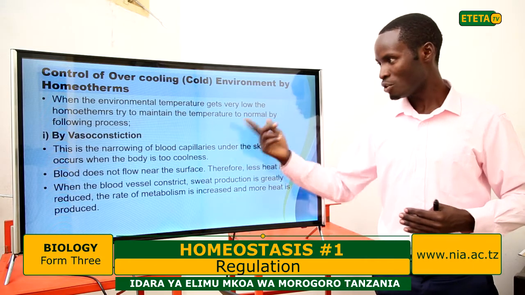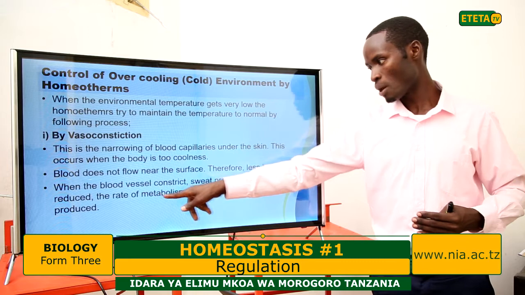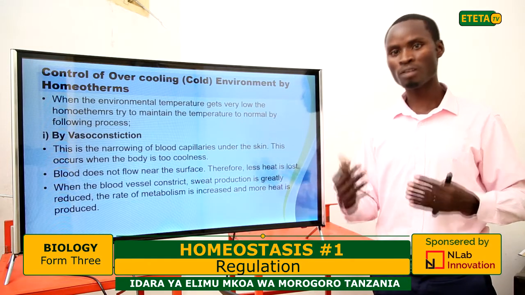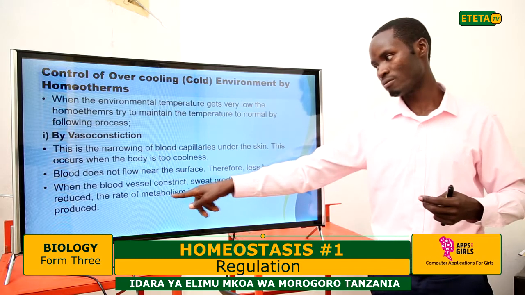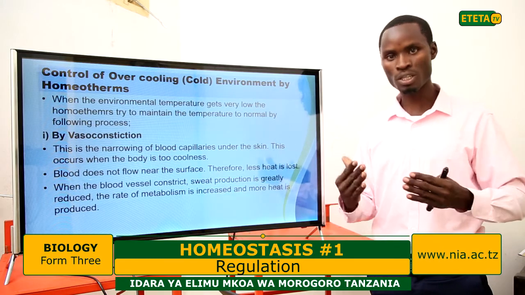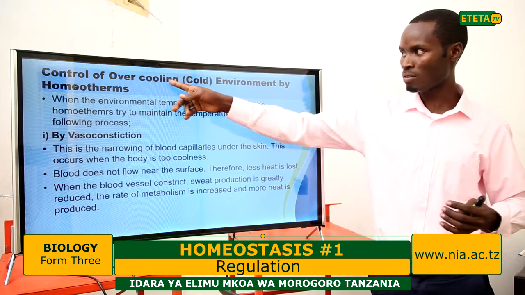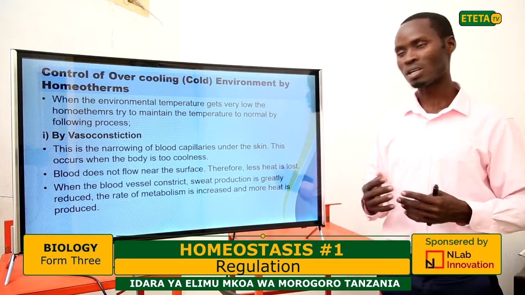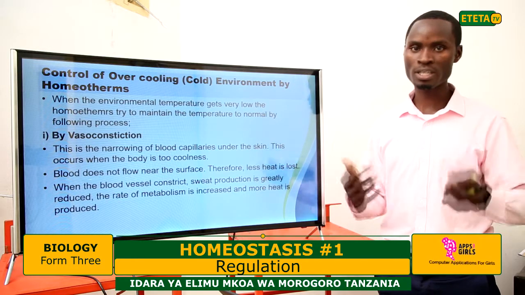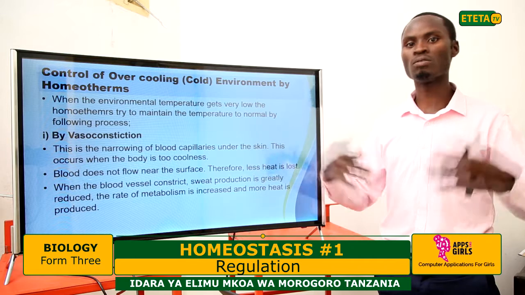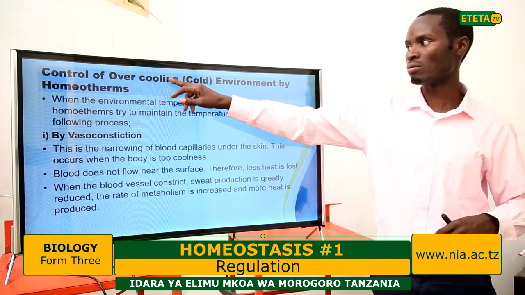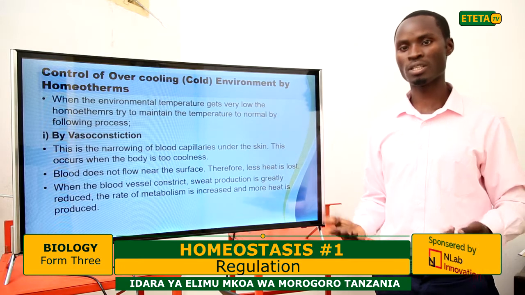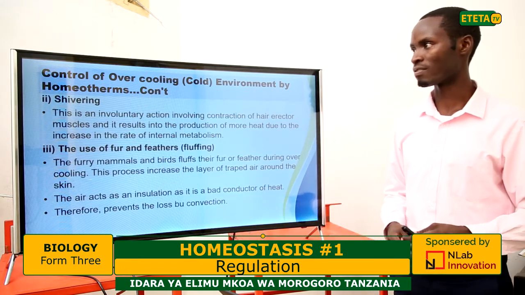Why? In the cool environment, we say metabolism is increased. It is because one of the ways of gaining temperature is by food metabolism. So during a cool environment, during overcooling, there is an increase of metabolic activities so as to raise the body temperature and compensate the temperature which is being lost to the environment, which is cool. So metabolism is a way of producing heat because it involves respiration.